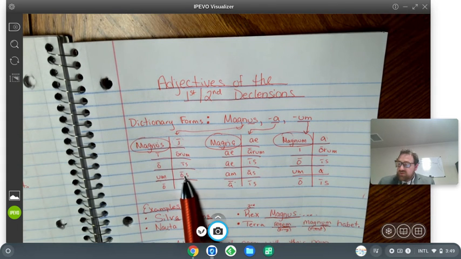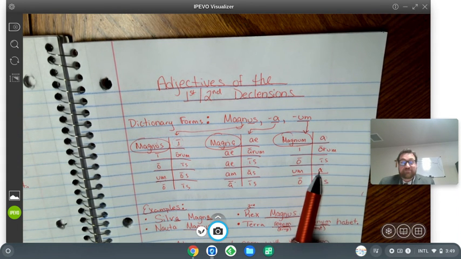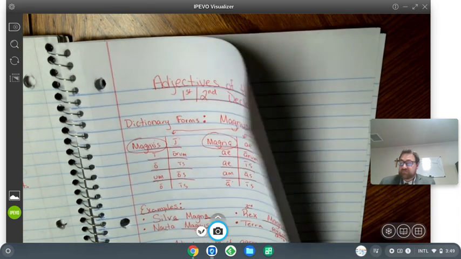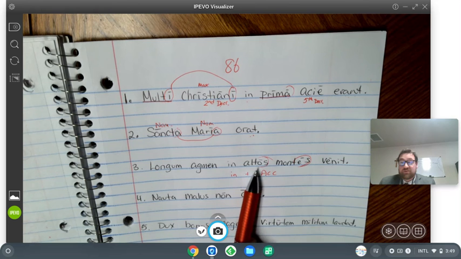Yep, it's the only thing with os, because it's either the as for the feminine or the a for the neuter. So we know mons montes has to be a masculine word, and we can't always tell that from the word itself, right? Sometimes we just have to memorize.